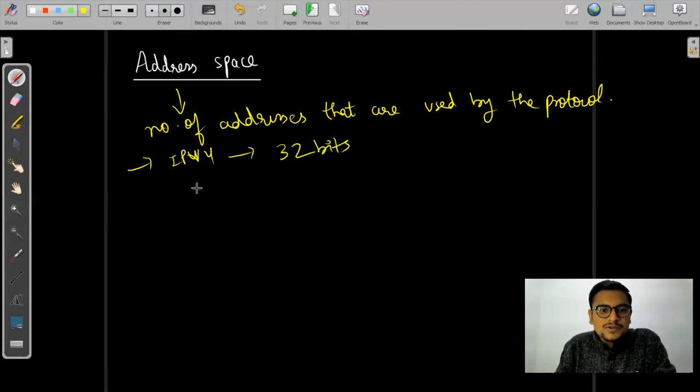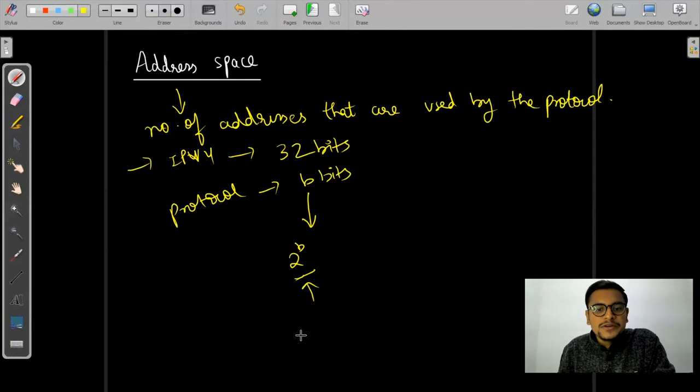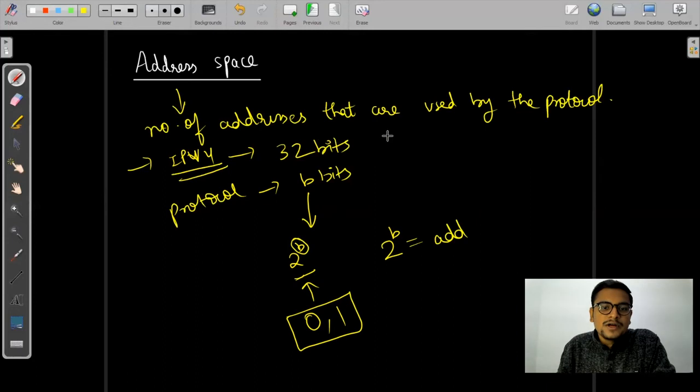If I have a protocol whose size is b bits, then the address space for that protocol will be 2 to the power b. How does this 2 come? Let me give you an example. In a computer, there are only two digits that the computer understands, which are 0 or 1. Out of those two possibilities, I can have any number of combinations with b bits. So that is 2 to the power b addresses that are possible for any protocol. If I talk about the IPv4 protocol, its size is 32 bits, so the number of addresses possible in IPv4 is 2 to the power 32.